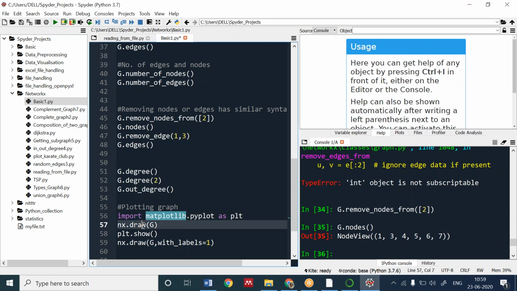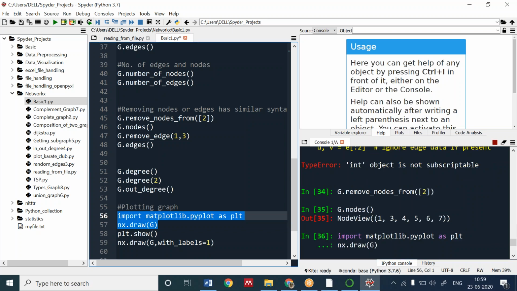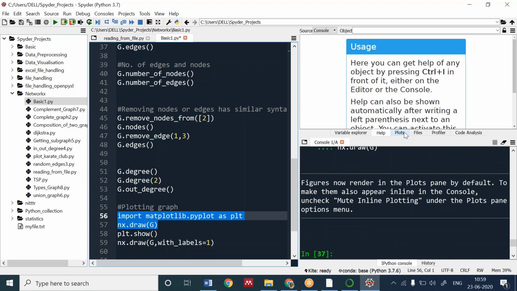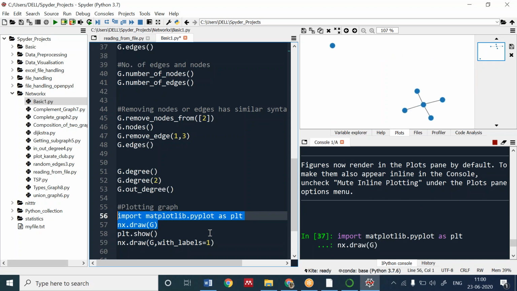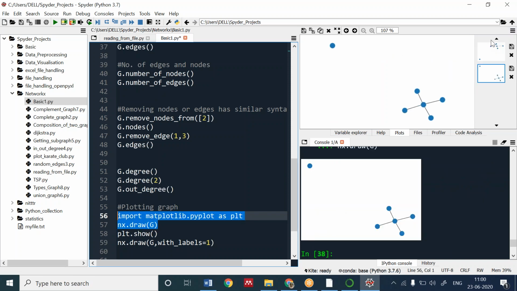So we are using it as plt. If I have to draw any graph, I will use draw. Let me run this. You can see what is going to be the output. Here you can see in Spyder, there is a tab called plots. We can see the plot there also. Or if I don't want to see the plot here, I can undock this. Okay, I can see here also. If I run this again, you can see I can see the graph here. It's for the betterment I use this, so I can see the code also.